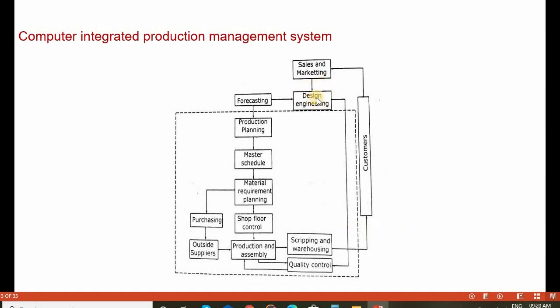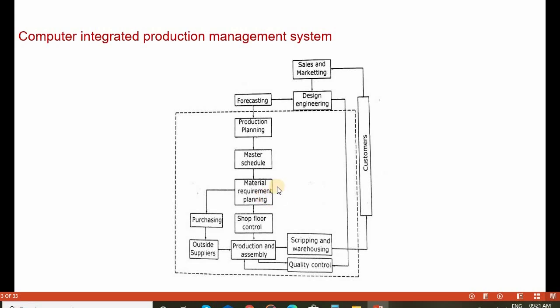First is design engineering, designing the various products for manufacturing based on the demand in the market and based on forecasting. So with these two parameters, the design of the product is finalized. Once the product has been finalized for manufacturing, it goes for production planning, then master scheduling of the various activities and material requirements planning.